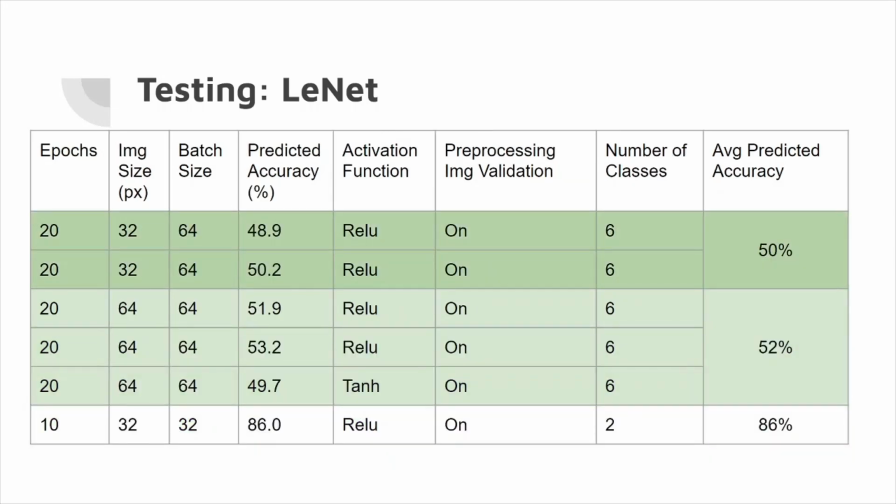Now continuing that trend, I also went up and did up to 64 for image and batch size to see if there was any difference there. Again, not too much of a change, but recently we did run a brief test where we switched to a 2-class system, and as you can see, there was a significant increase in average predicted accuracy.